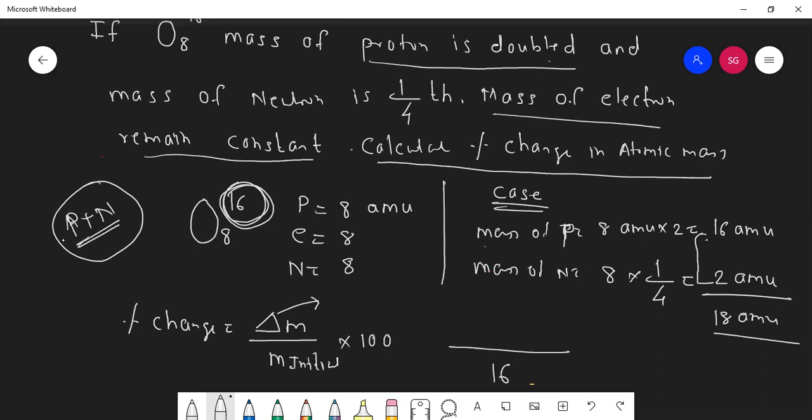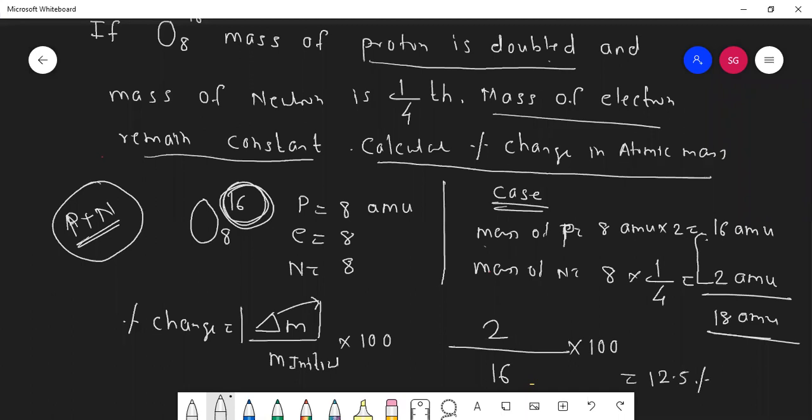So always, students, here I am putting mod. Mod means always we want positive. So this is 18 minus 16. So how much is the change? 2. The change is 2. And always it should be the positive change. So I put here mod and into 100. Now you can solve this. You will get the percentage change. 12.5. Yes, 12.5.